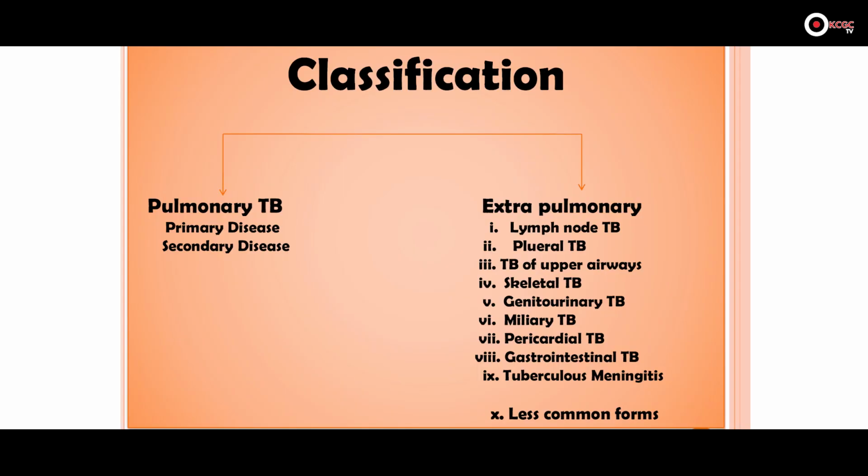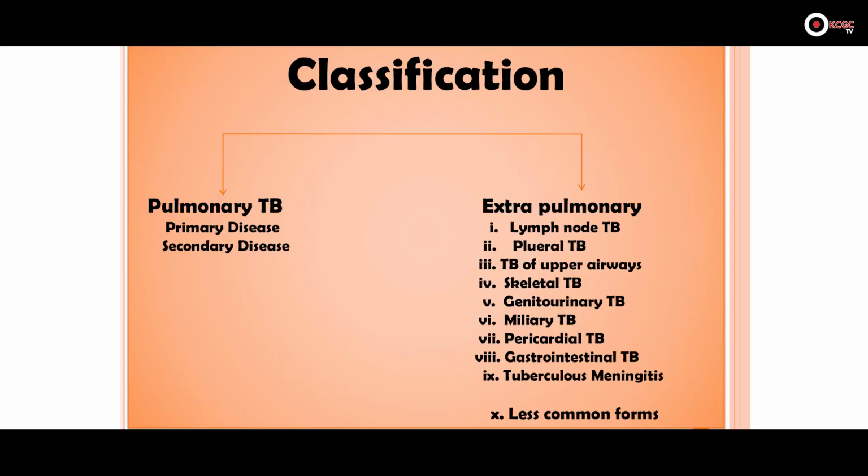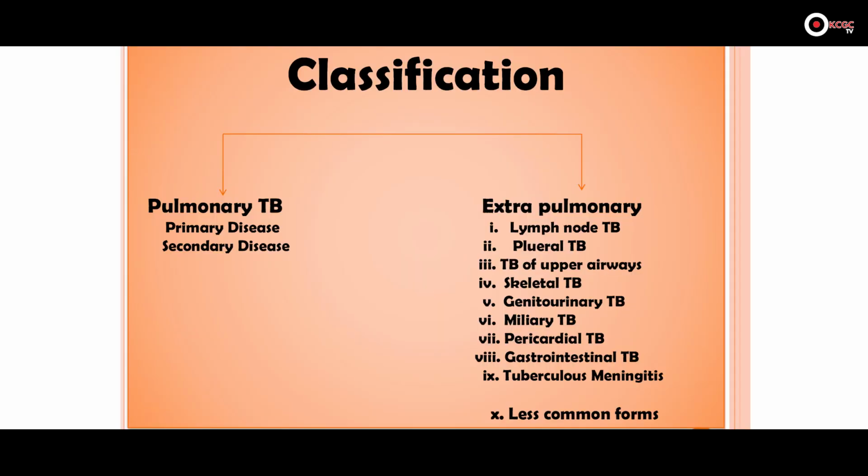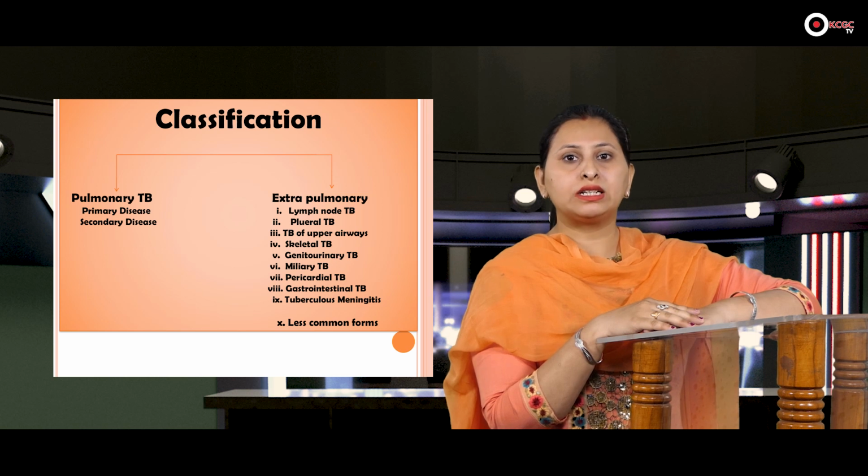Next is the classification. As I have told you, it can affect each and every part of our body. So there are basically two classifications of tuberculosis. The first one is pulmonary tuberculosis, which I have told you affects our lungs, and the second one is extrapulmonary tuberculosis. As the name suggests, extrapulmonary means it is not occurring in our lungs, it is occurring in other parts of our body. In that there are many types of TB.